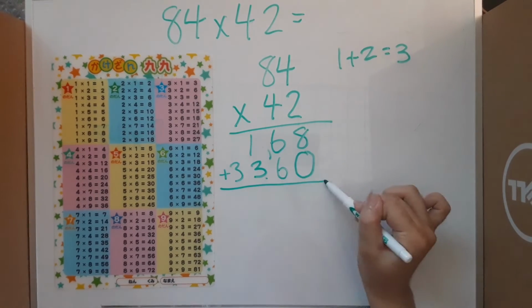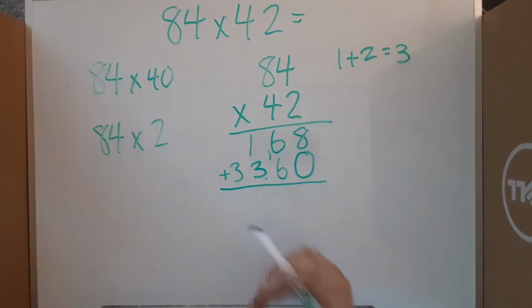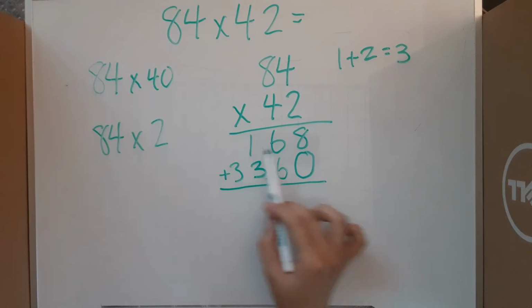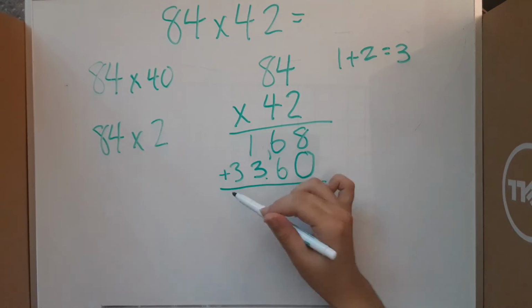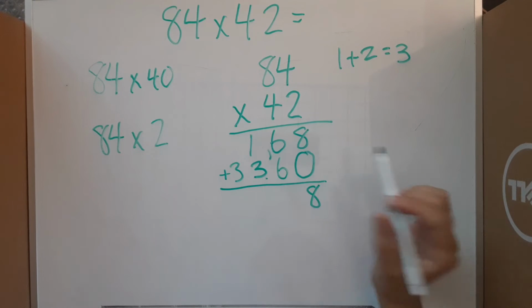Now we have to add these together, just like if we were doing this plus this. So 8 plus 0 is 8. 6 plus 6 is 12.